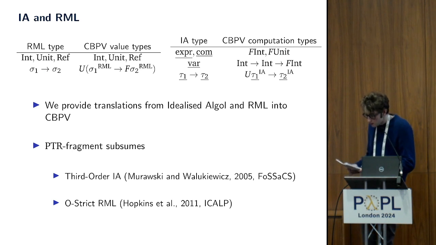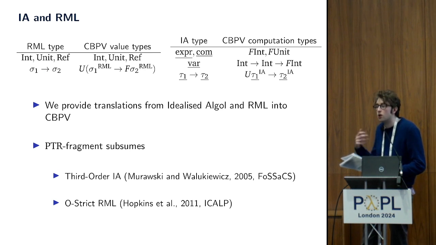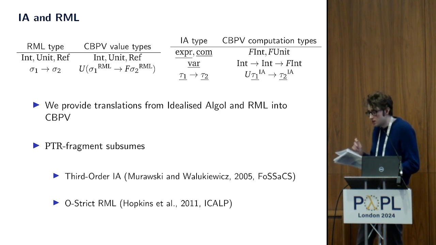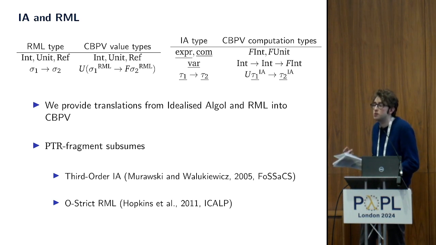So finally, we can give translations from the prototypical call-by-name language, idealized Algol, and call-by-value language, RML, into our variant of call-by-push-value, and we can prove them correct using our fully abstract model. This proof exploits the definability result of our model, which is that for any given trace, there is a context which induces the even-length prefixes of that trace. And in general, these contexts are going to be call-by-push-value contexts. But when we're interested in traces arising from the translation of RML or IA terms, we can show that the contexts will be equivalent to the translations of contexts in the appropriate language.